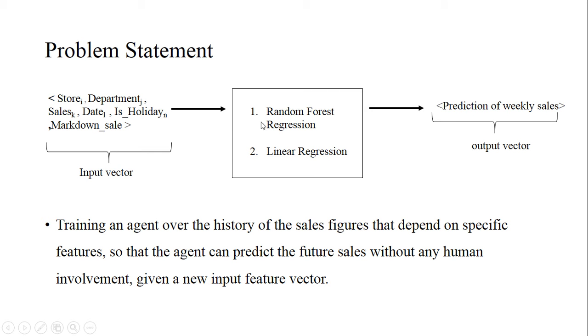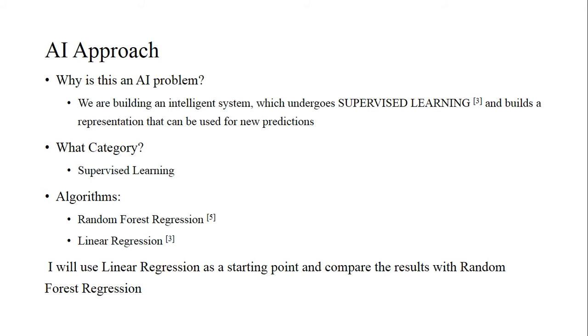Once the input vector is given to the models that are developed based on random forest regression and linear regression, about which I will talk shortly, it gives an output vector that has the prediction of weekly sales. Now, why is this an AI project? Because we are building an intelligent system which undergoes supervised learning. It's called supervised learning because I'm training the models over the available training data to make predictions over the test data available. And it builds a representation that can be used for newer predictions, and the representations here in my case are the decision trees.